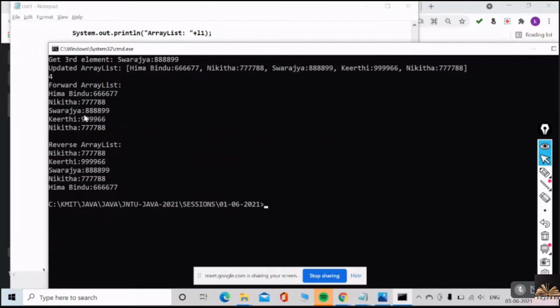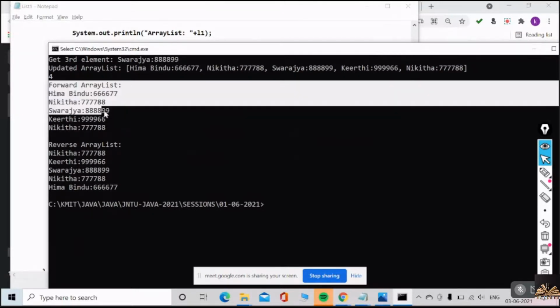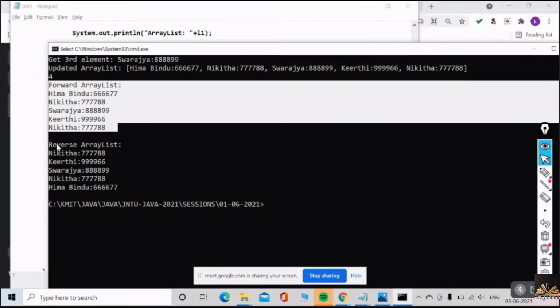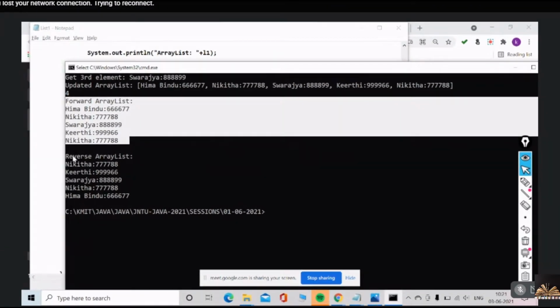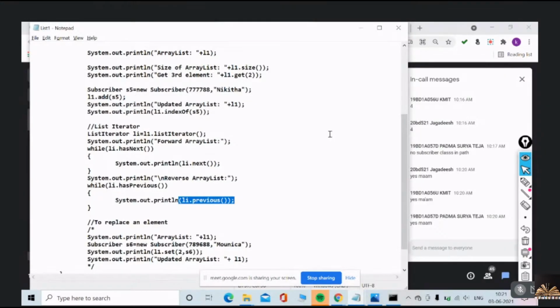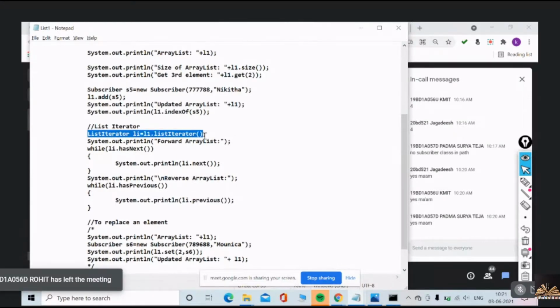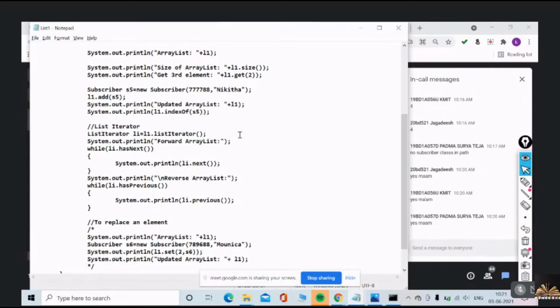Have a look at this. This is the forward array list. Understood or not? How did I create this list iterator pointer? ListIterator li equals list.listIterator(). Okay, understood now? Only Padmashwari understood. What about the others?